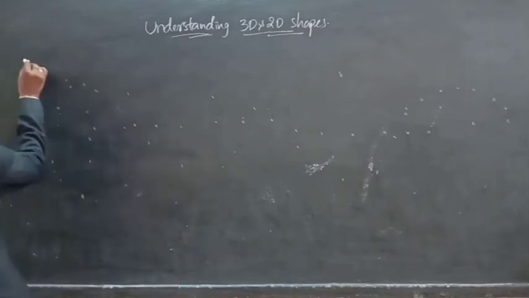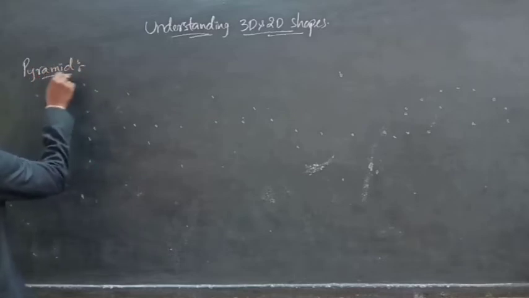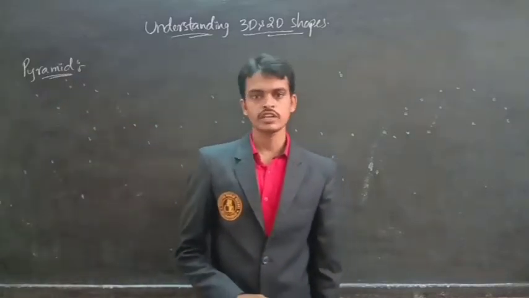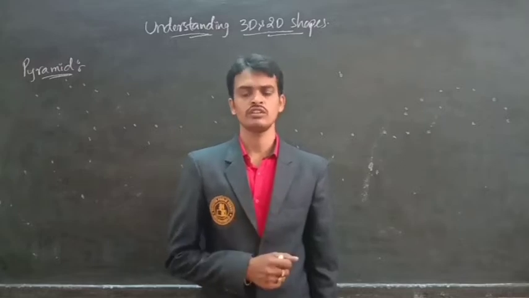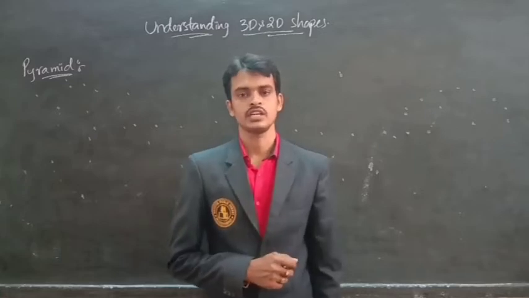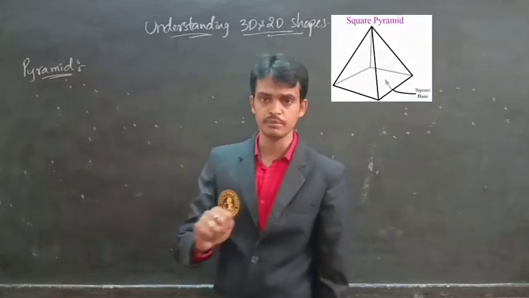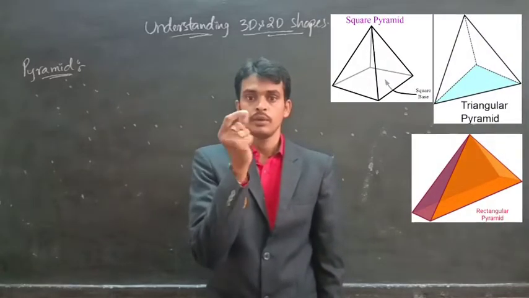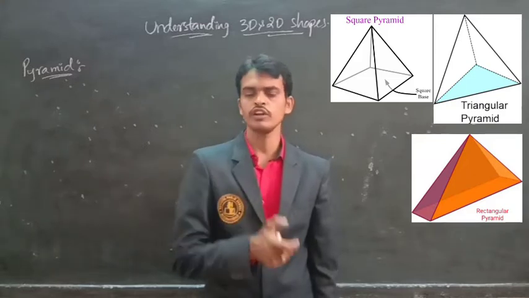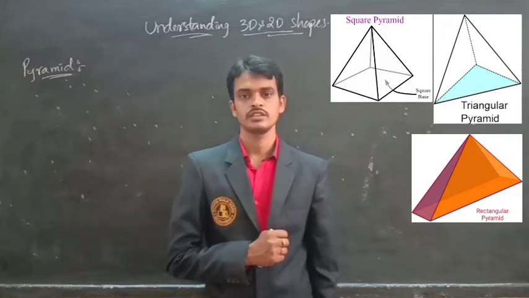Pyramid. The definition of a pyramid is a solid object whose base is a polygon, and its lateral faces are triangular faces. So the solid object's base is a polygon, and lateral faces are triangular faces.